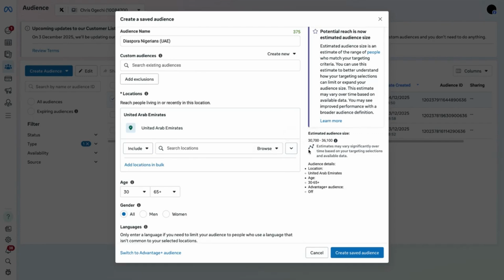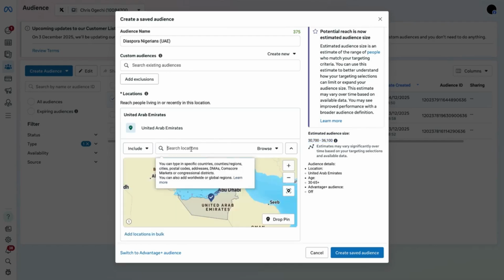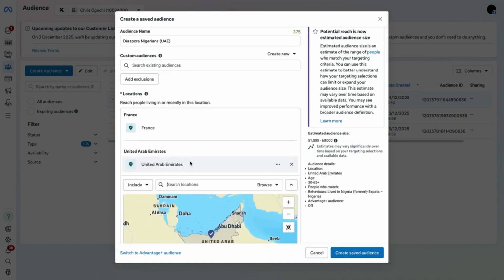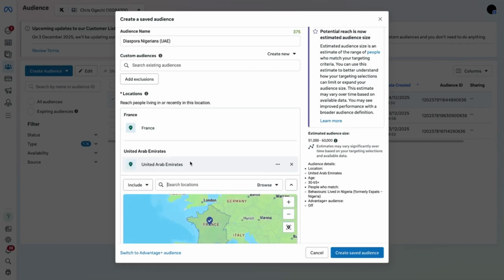So for UAE, we are saying this 30 to 36,000, and that's what we have. So as much as possible, use what you have, but do not merge your countries because you want to know what's working. So do not come here and add France. Do not, please. Even if you can, you want to know which country is giving the most results.